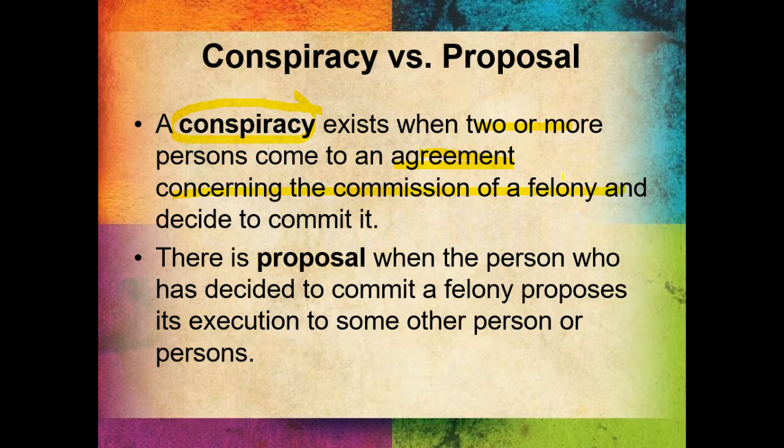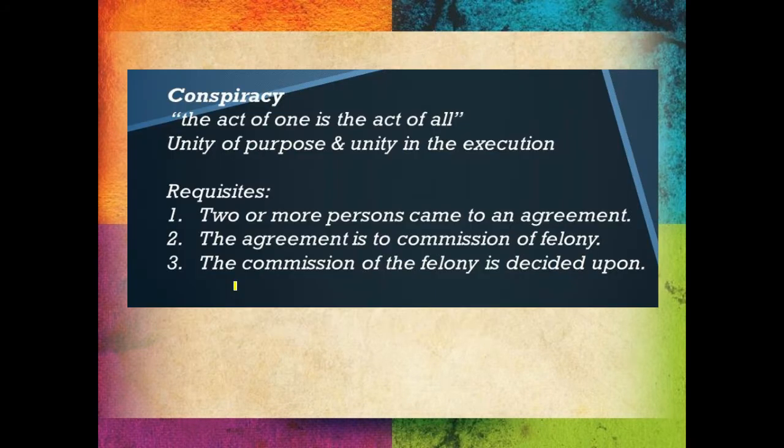And remember, in conspiracy, the act of one is the act of all. While proposal, when a person who has decided to commit a felony proposes its execution to some other person, then that is proposal. If I have decided to commit a crime and I propose it to another person, okay, then that's proposal.